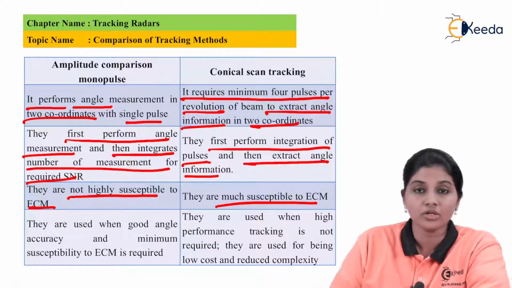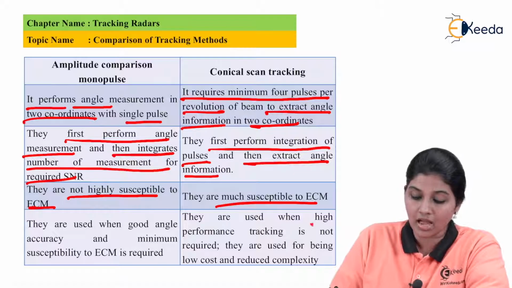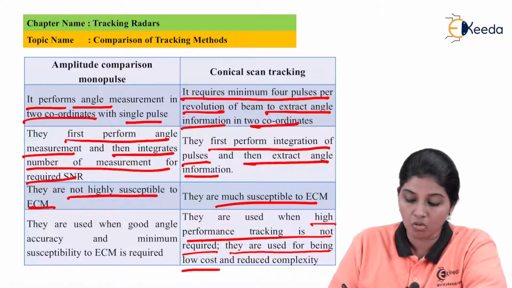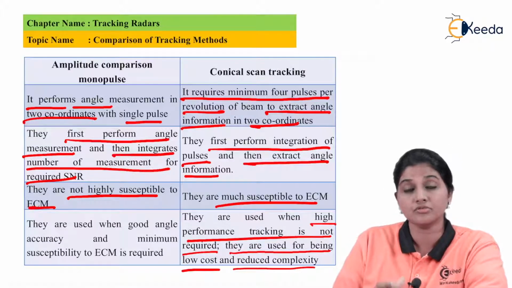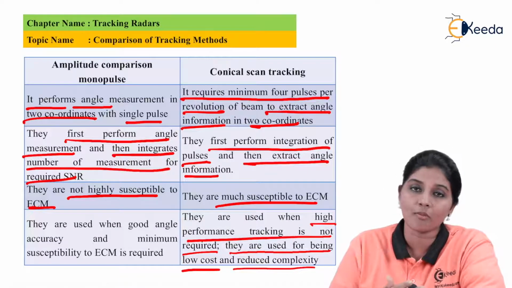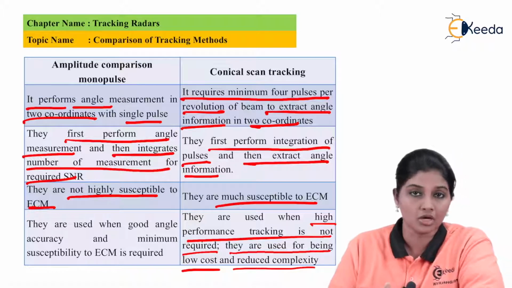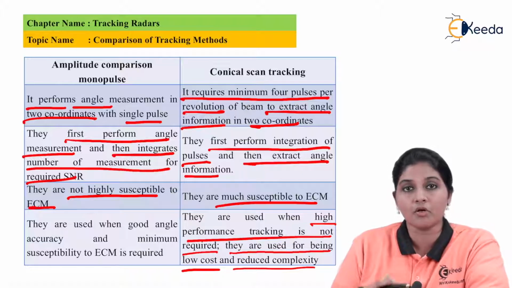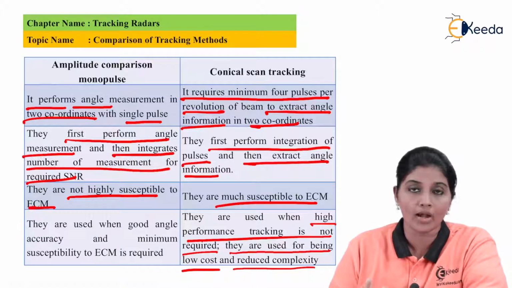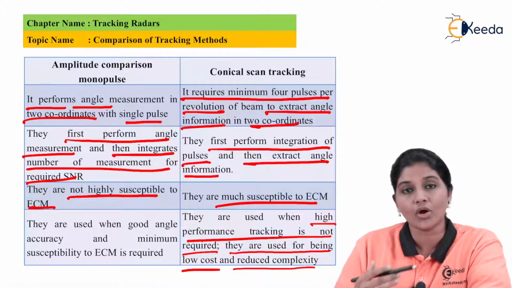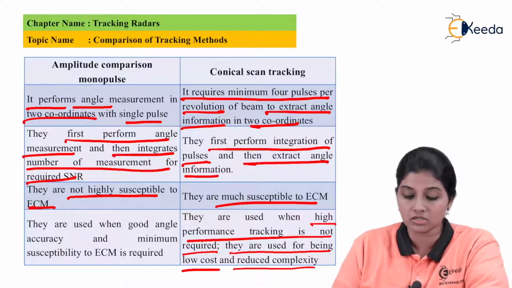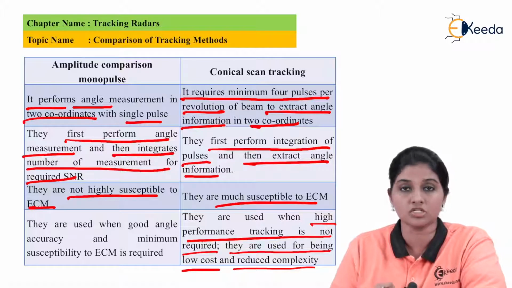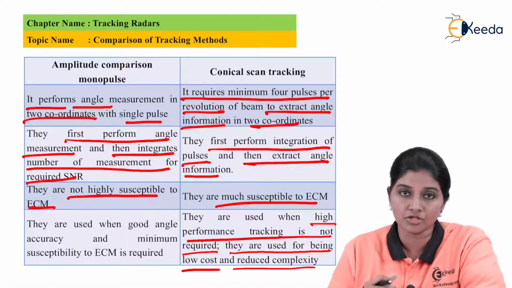Whereas conical scan tracking is used in applications where high performance tracking is not required, and it is used for being low cost and reduced complexity, as it uses a single feed and therefore has a less complex circuit as compared to amplitude comparison monopulse. Therefore, in applications where budget is a problem, or complex circuitry is not required, and accuracy and ECM immunity are not required to be high, the conical scan tracking method is used. So this is how we can compare the two tracking methods by using different parameters.